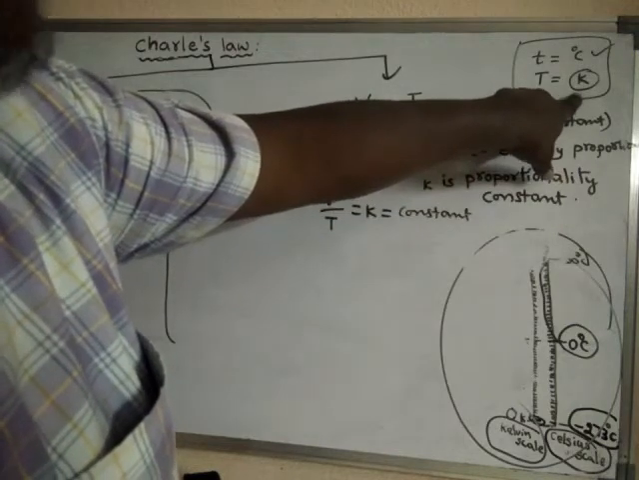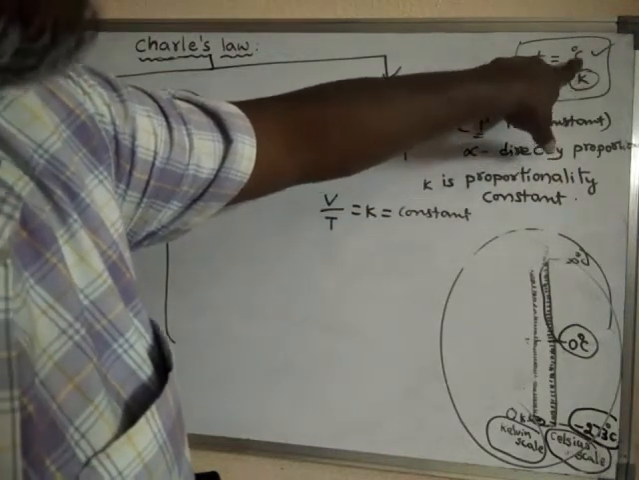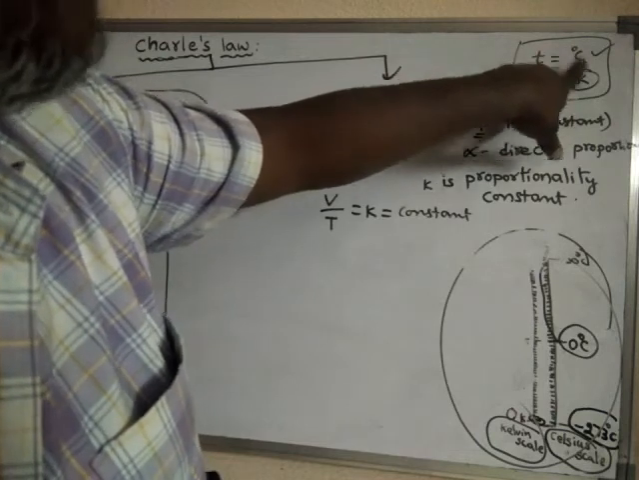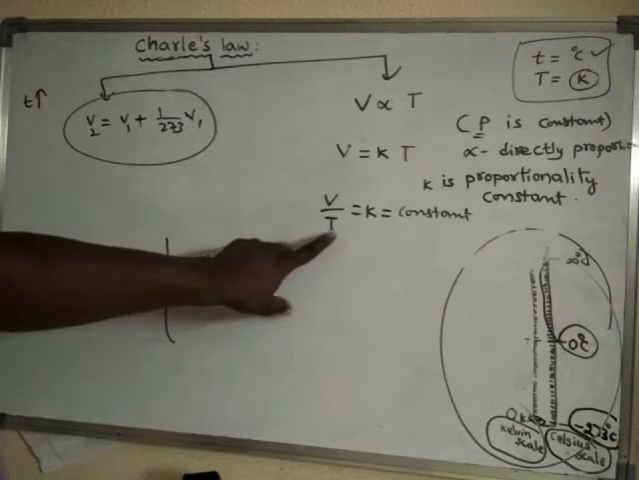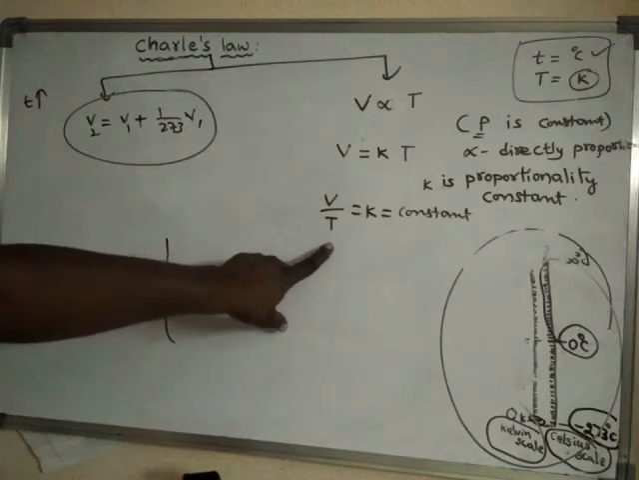After adding 273 to this value, you will get the Kelvin temperature. So that means we have to use that capital T in order to indicate absolute temperature, or else a Kelvin temperature.